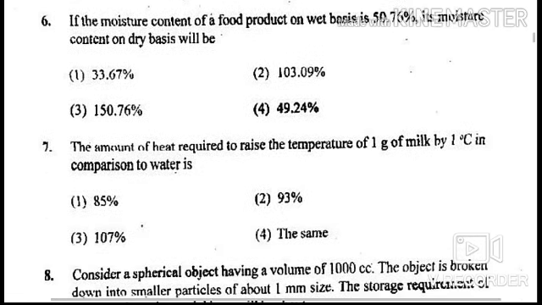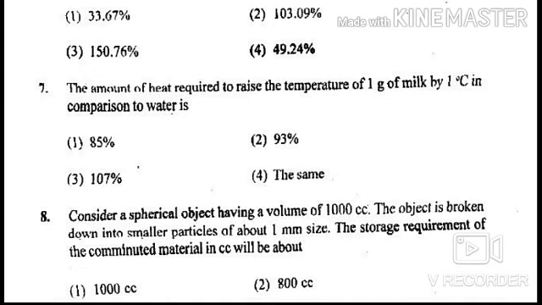The next question is, the amount of heat required to raise the temperature of 1 gram of milk by 1 degree centigrade in comparison to water is. Your options are 85%, 93%, 107%, the same. Answer is 93%. We can use the unitary method here. First is, specific heat of water is 4.19 into 10 to the power 3 and specific heat of milk is 3.93 into 10 to the power 3.